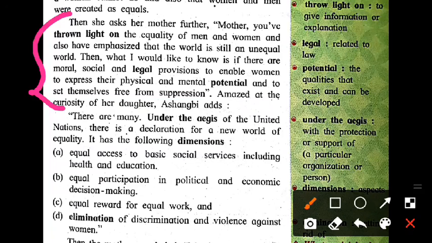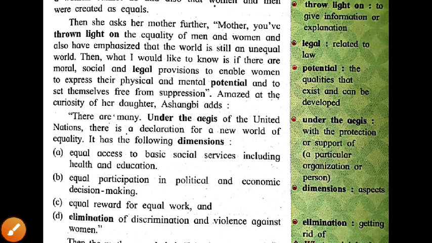Okay, she also tells here that there are many under the ages. What is the meaning of under the ages which is given there? With the protection or the support of a particular organization or a person. So which is given here is the United Nations. You know the United Nations, UN. This organization works only for the welfare of all the people all over the world. There is a declaration for a new world of equality. It has the following dimensions. Okay, this UN tells something about all these situations.